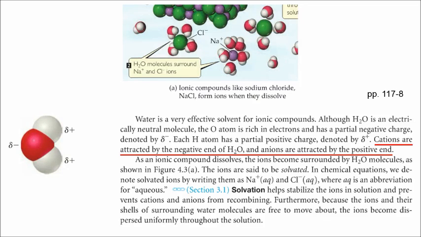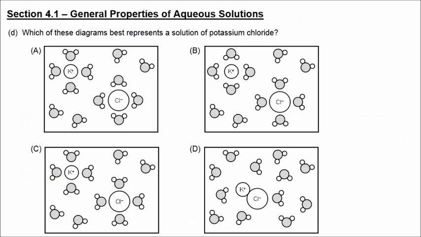And you can see in that diagram that the hydrogens are pointing toward the chlorine ion, and the oxygen is pointing toward the sodium ion. So based on that orientation, the correct answer for this particular question is A, since the oxygen points toward the positive cation and the hydrogen points toward the negative anion.